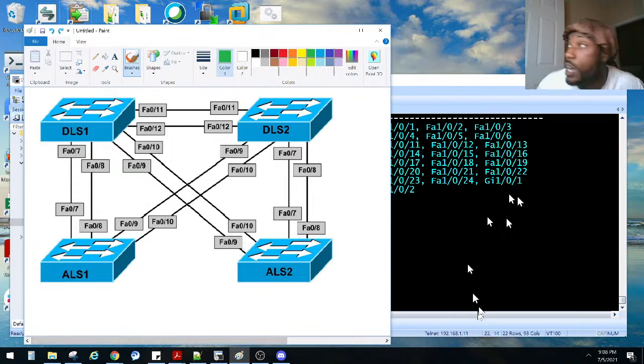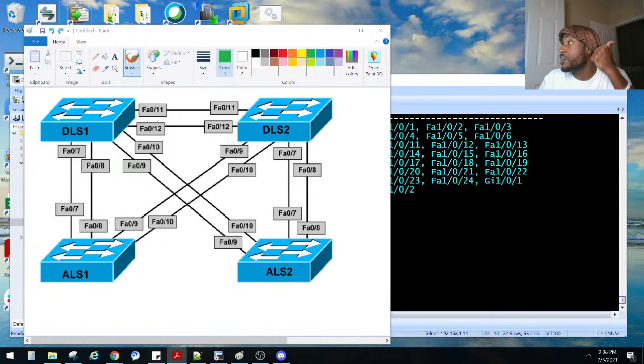So let's go ahead with task number 5. Selecting your own name and revision number, configure multiple spanning tree as follows. VLANs 100 and 200 will be mapped to MST instance number 1. Switch DLS1 should be the root. Again, I'll write it out so y'all can see.